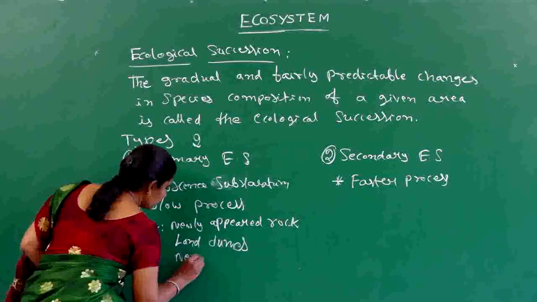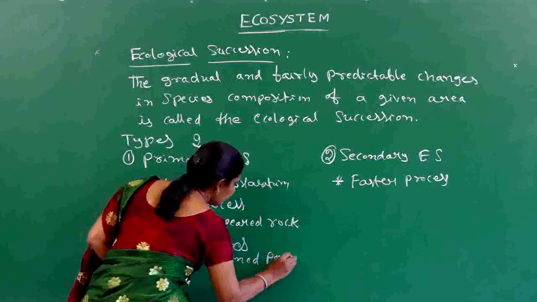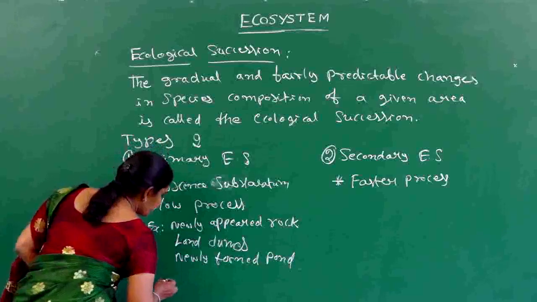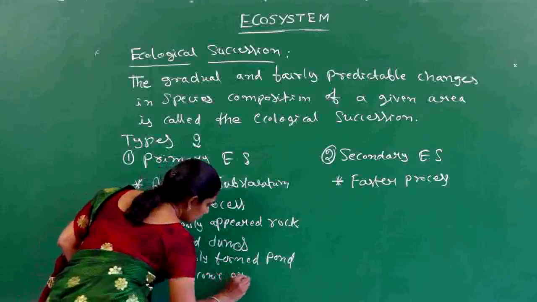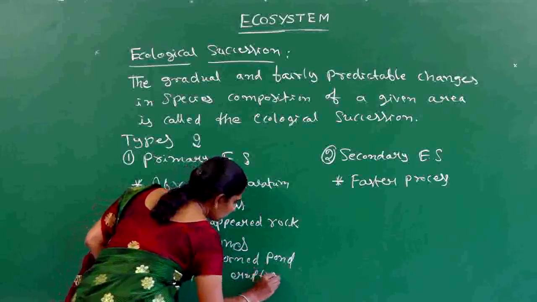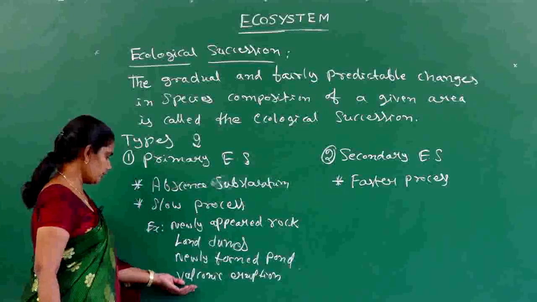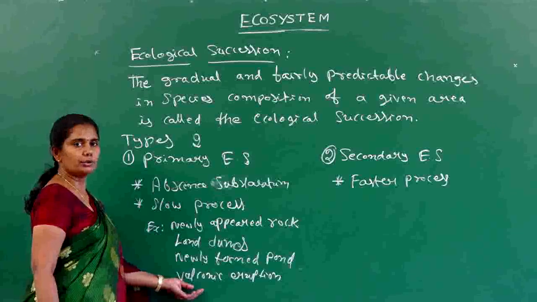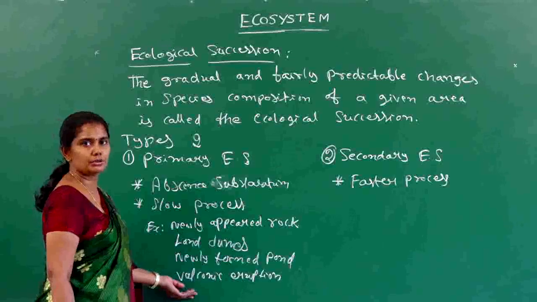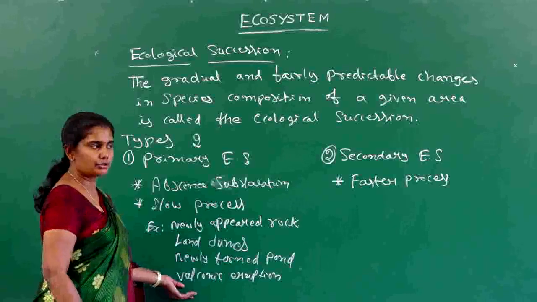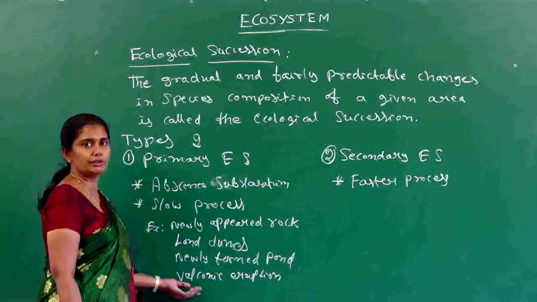Newly formed pond and volcanic eruptions. These are some of the examples for the primary succession. In case of volcanic eruptions, due to high temperature, the vegetation near the eruption is completely destroyed, and there is no presence of soil suitable for the growth of living organisms.